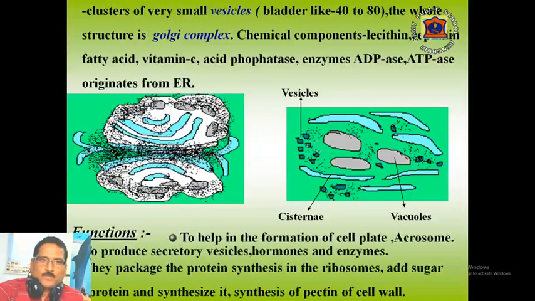The most common functions of Golgi bodies are to help in the formation of cell plate during cell division and acrosome of sperm, to produce secretory vesicles, hormones, enzymes. They package the protein synthesized in ribosomes and add sugar to protein, and help in synthesis of pectin of cell wall.